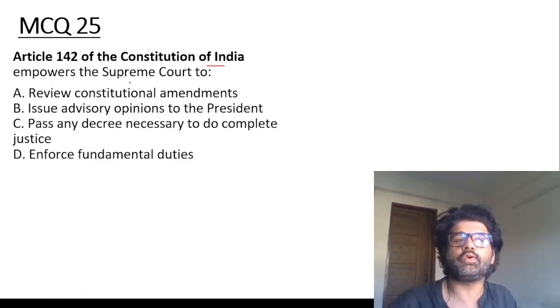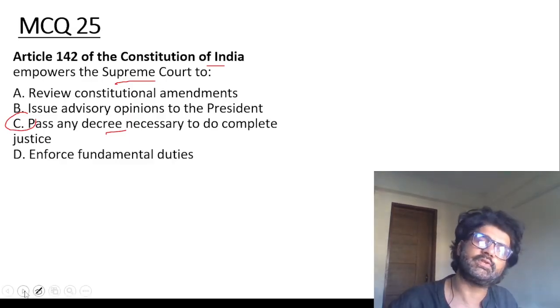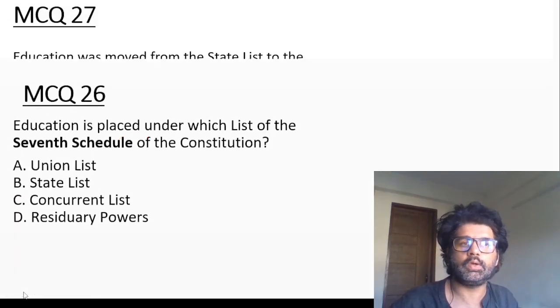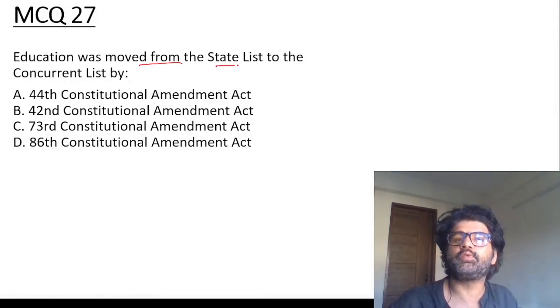Article 142 of the Constitution empowers the Supreme Court to pass any decree necessary to do complete justice. MCQ 26. Education is placed under the concurrent list. MCQ 27. Education was moved from the state list to the concurrent list by the 42nd Constitutional Amendment. Remember these facts and figures.